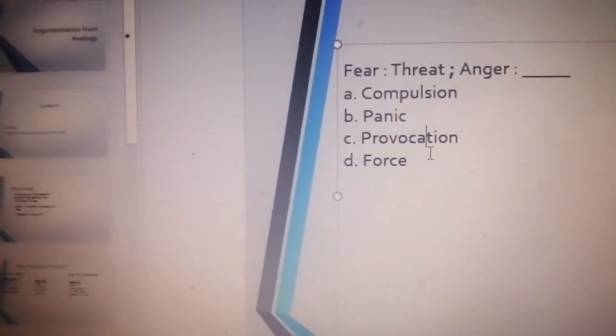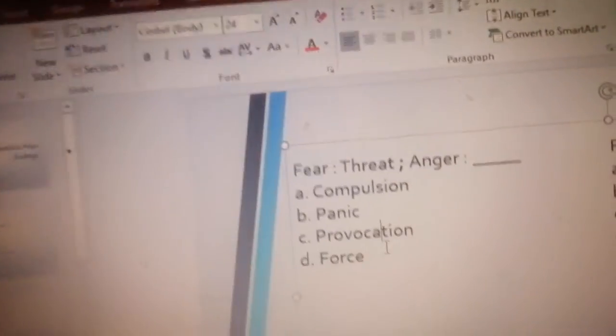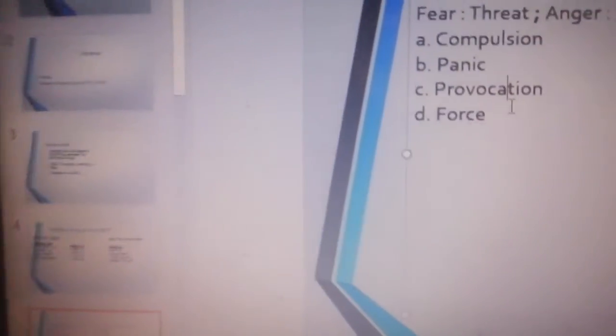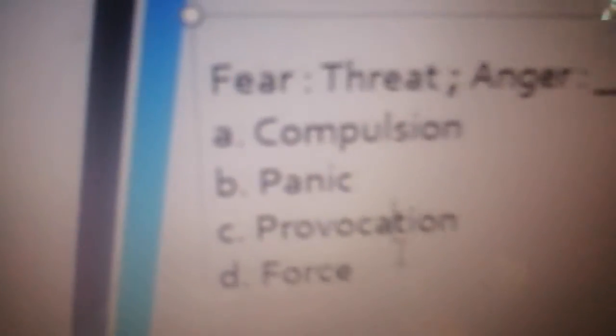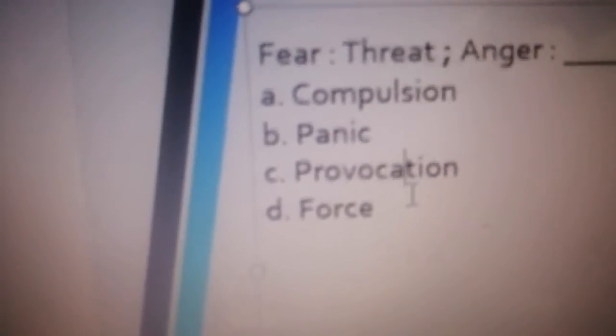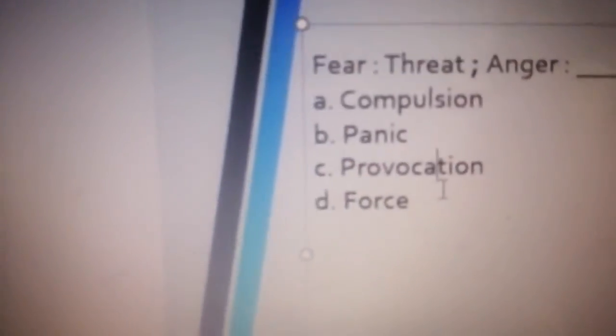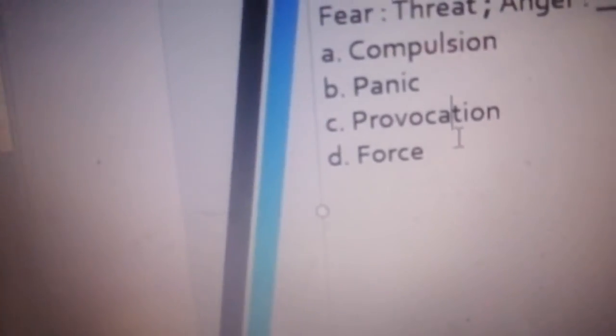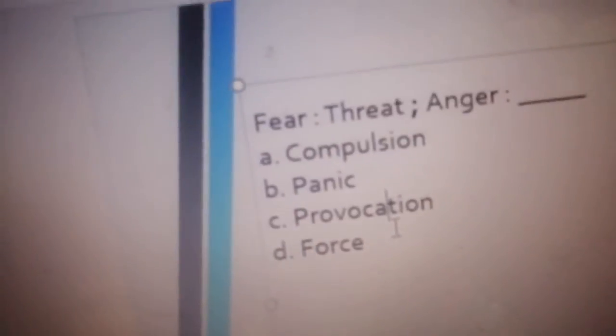Anger is caused by compulsion or panic, provocation or force. The most plausible answer here is provocation, because when you are provoked, you are more likely to get angry. When you're panicked, you will likely be in fear. And when you're compulsive, you are likely to get excited. I don't know what force is, so let's go with provocation.